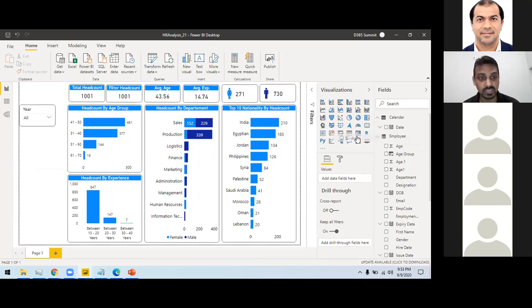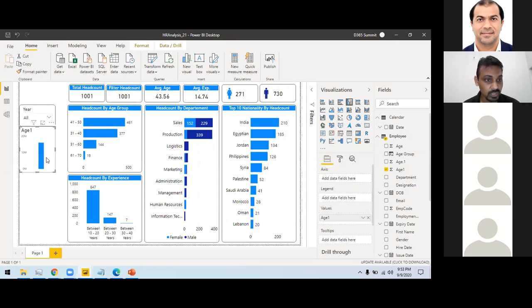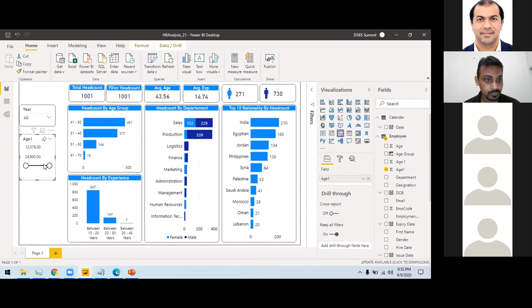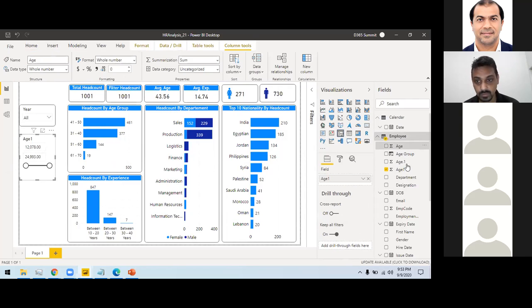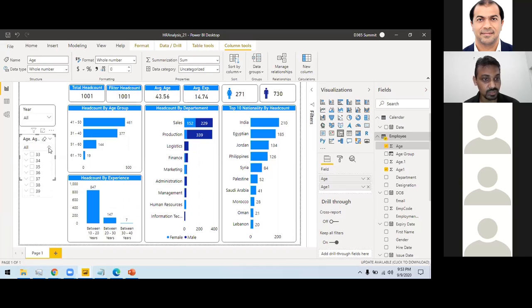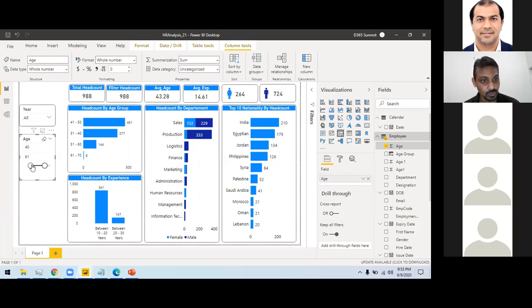Like if you want, I have this age column, sorry, this one. So this is showing different ages. So let's go on to the slicer here. I want maybe this one. So let's do it like a slicer. See, I don't have the option here for the slicer, but what you can do is... So these are the ages. Yeah, between, there is an option between. Yes, you can do it like this.